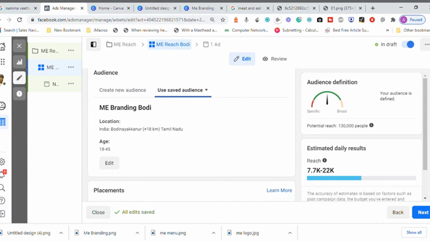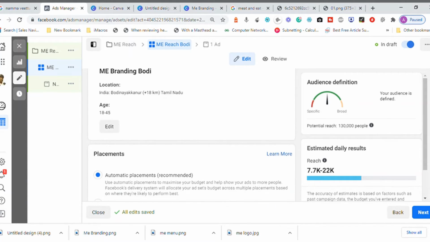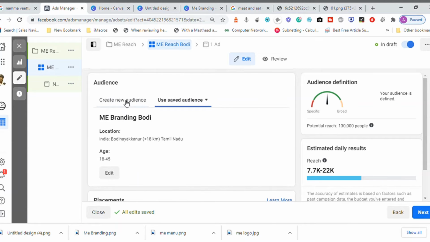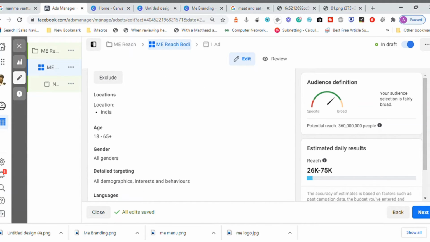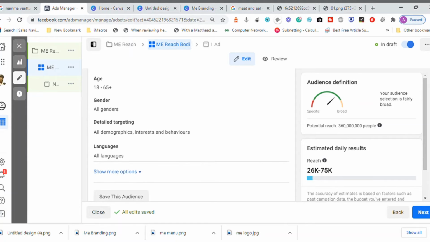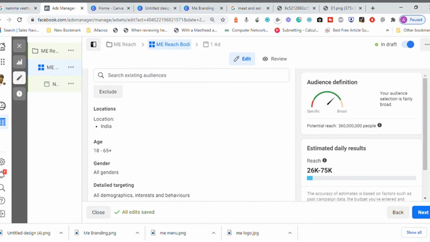Now what I'm trying to say here is 200 rupees without any audience, and now I have the saved audience. If you want, I can try to create a new audience, or I can even leave it as it is, without saving this audience, because I want to show it to lots of people about this product. If restricting the audience with respect to your niche or theme is going to add more business for you, you can restrict. Otherwise, you can leave it as it is so that more people tend to look at it.